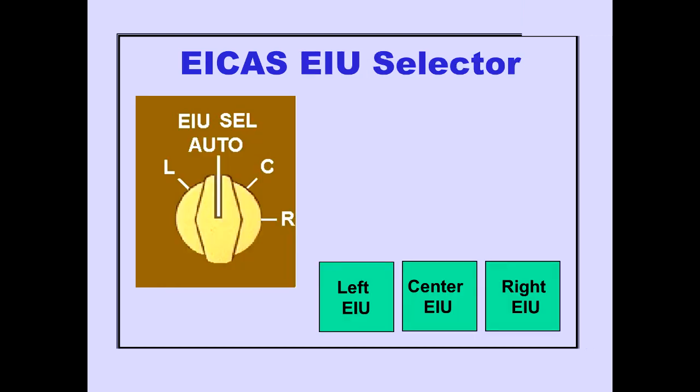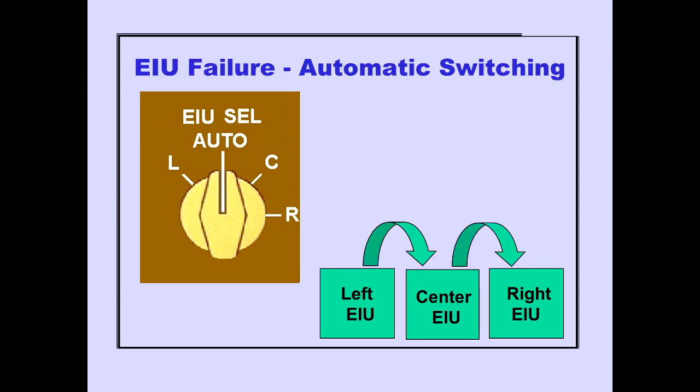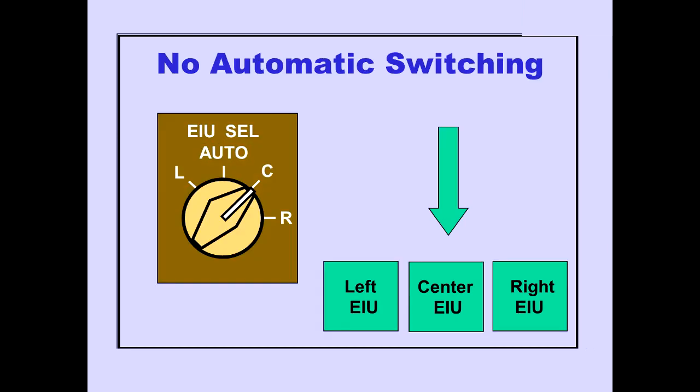The ICAS EIU selector is normally placed in the auto position. If all three EIUs are functioning normally, the left EIU controls the ICAS system. With the EIU selector in auto, automatic switching will occur if one or two EIUs fail. The switching sequence is left, center, then right. With any position other than auto selected, there is no automatic switching in the event of an EIU failure. Only the selected EIU controls the ICAS system.